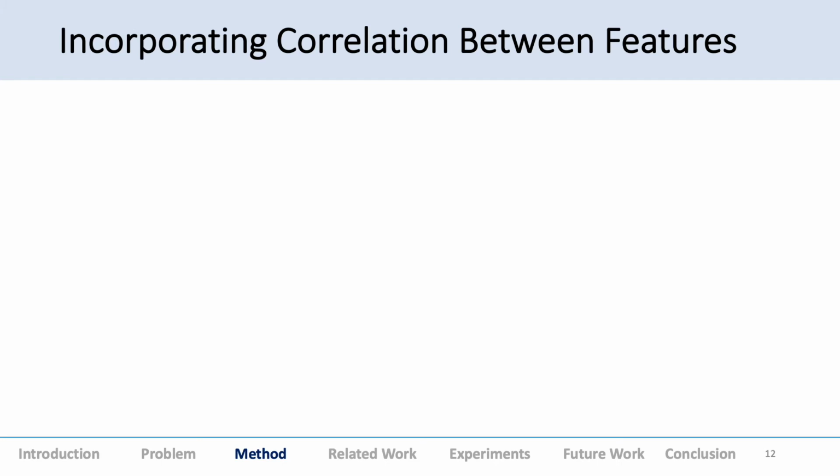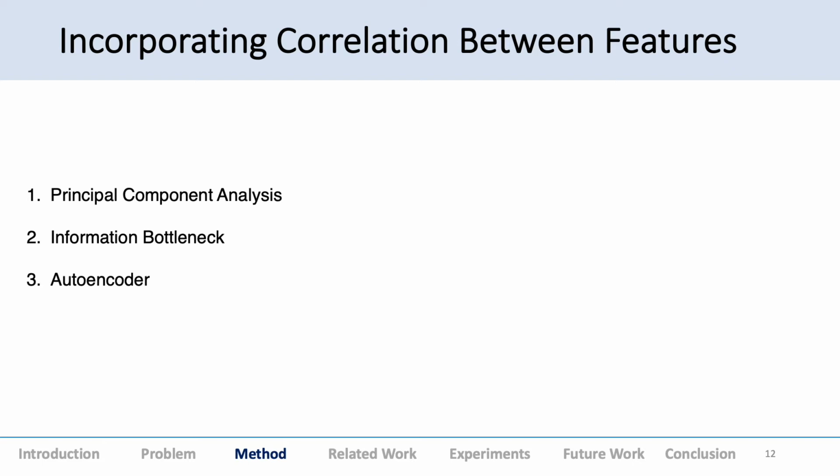Incorporating correlation between the different features. Our motivation for combining PCA, information bottleneck, and autoencoder approaches was twofold. One, the lower dimensional representations incorporate the correlation between different attributes. Second, reduction in the dimensions would result in faster processing for the record. So PCA, information bottleneck, and autoencoder are the three approaches. PCA is chosen because it requires just one parameter to tune, so it can use an off-the-shelf algorithm for dimensionality reduction.